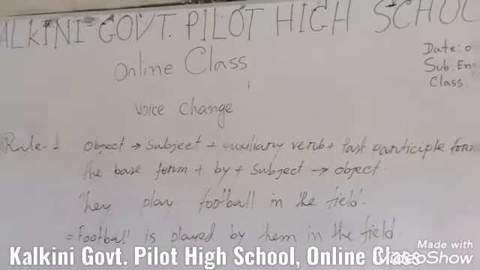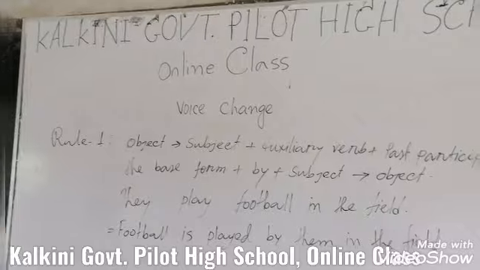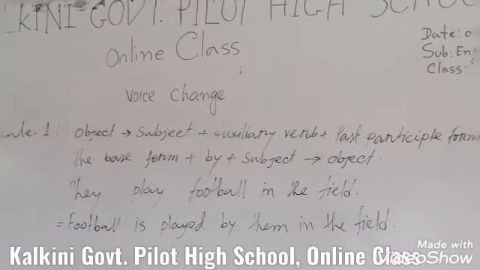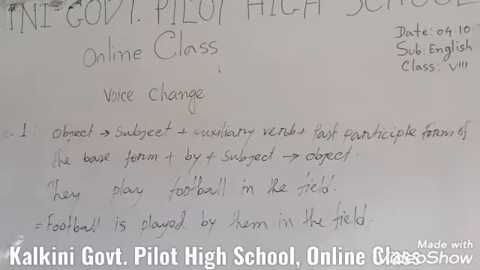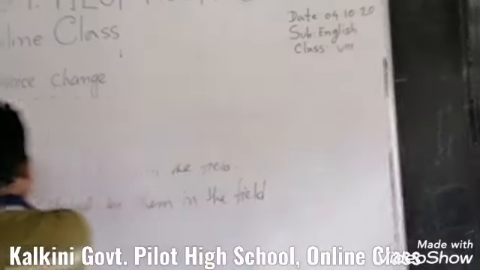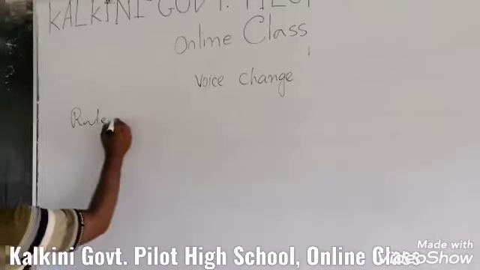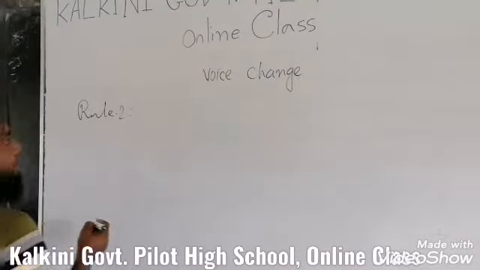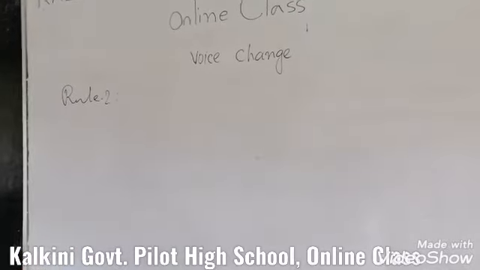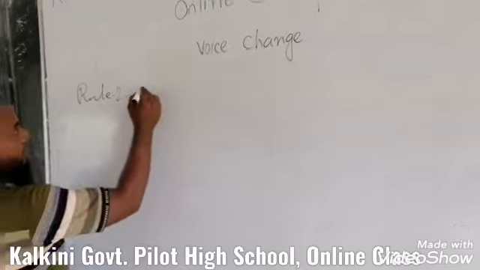So basically in rule 2 we are going to learn the auxiliary forms of the other tenses. So let's go to rule number 2. For voice change we have to know the auxiliary verb according to the tense.